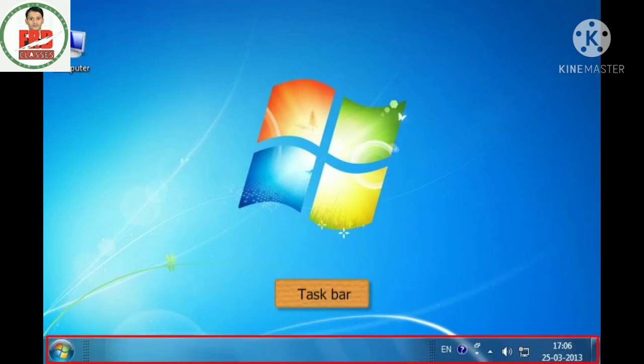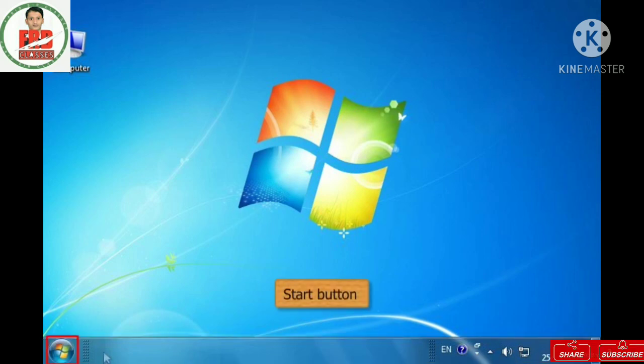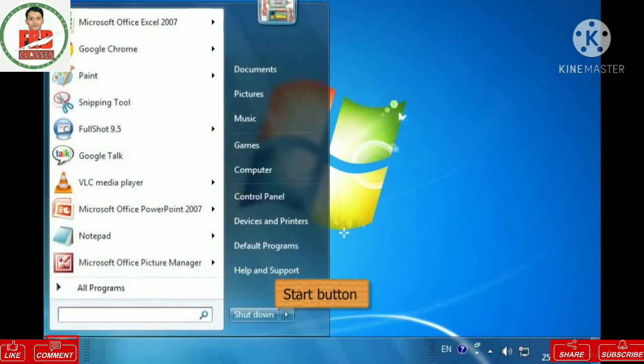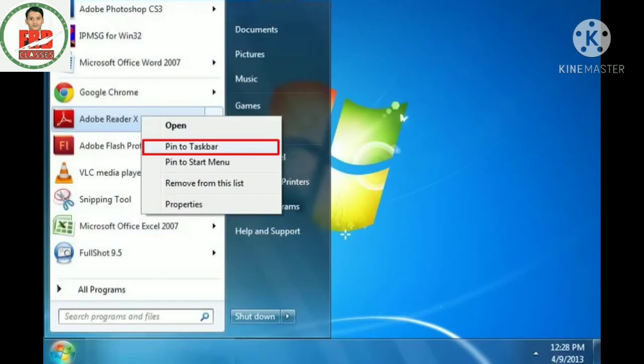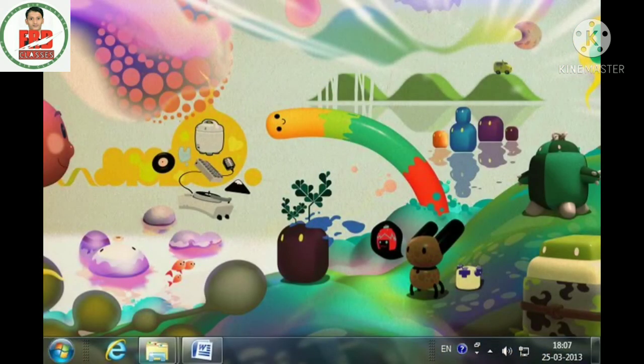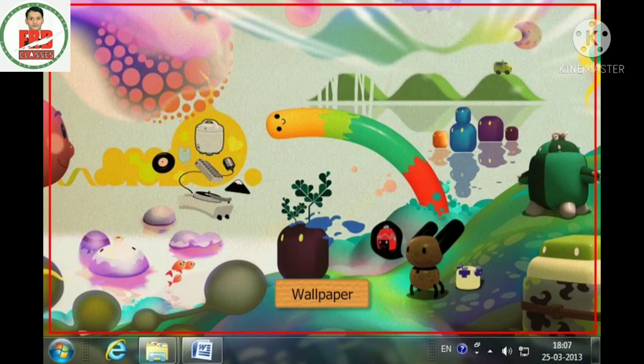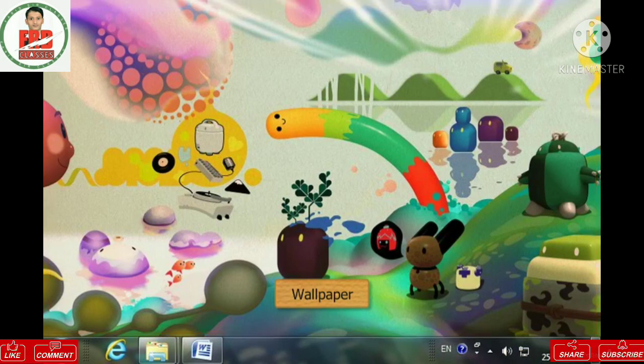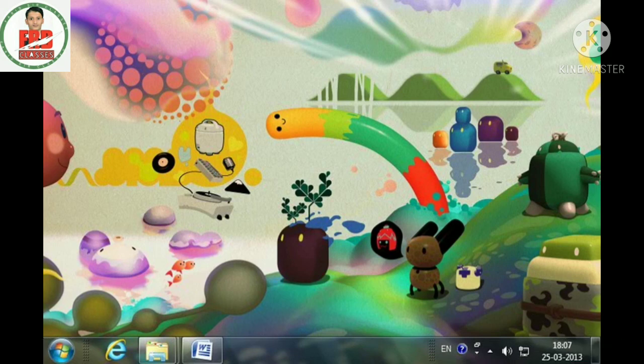The narrow strip here at the bottom is called the taskbar. The taskbar contains a start button that we can use to access all the programs of the computer. You can also pin various programs to the taskbar as icons that can be used to quick access of the programs. The taskbar has a clock at the right side. The desktop has a background. The background is called the wallpaper of the computer. We will learn more about using desktop in the next session.